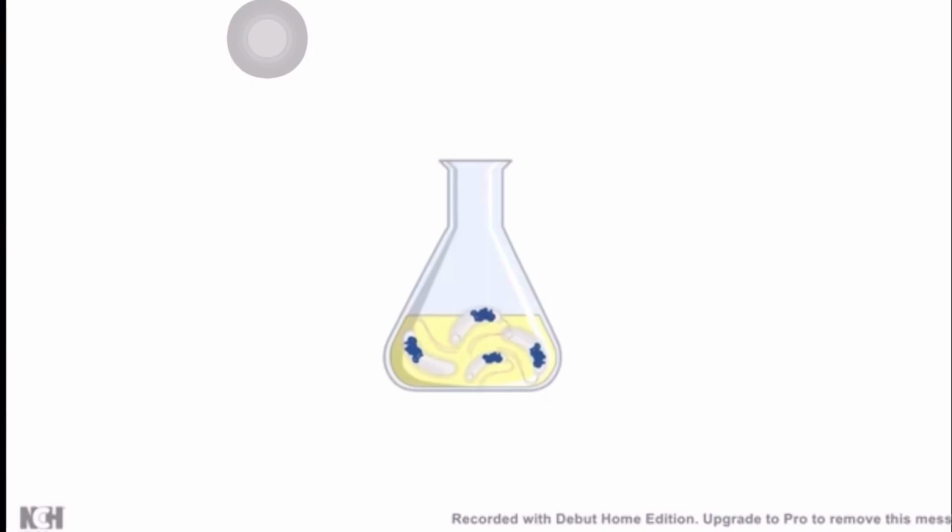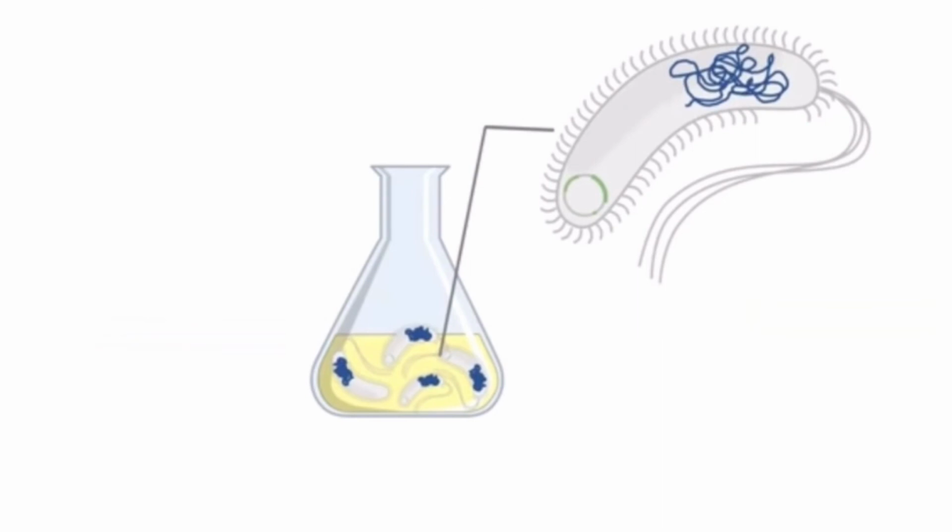Here we can amplify the gene of interest. As the bacteria grows, the plasmid will also grow along with that, and in that plasmid there will be the gene of interest. So multiple copies of the gene of interest will be produced. So that gene has been cloned.